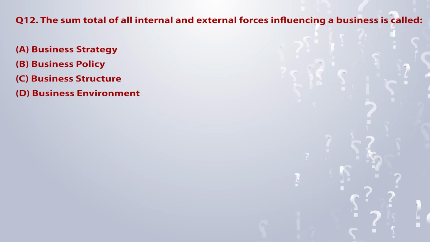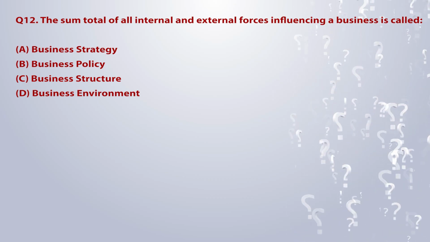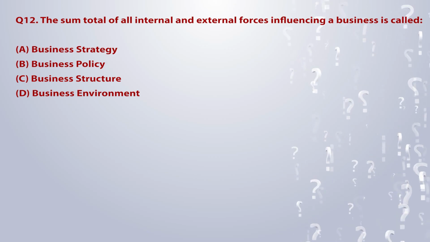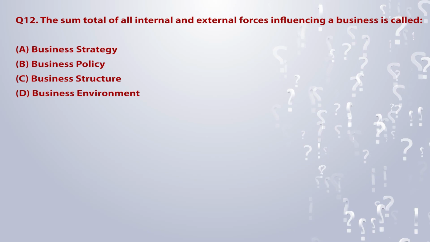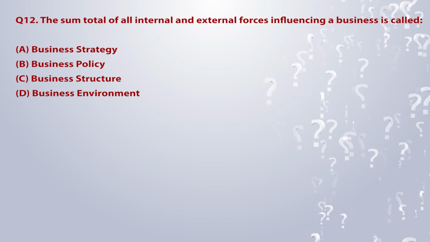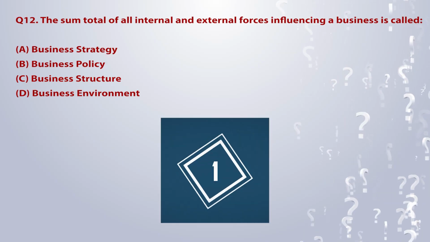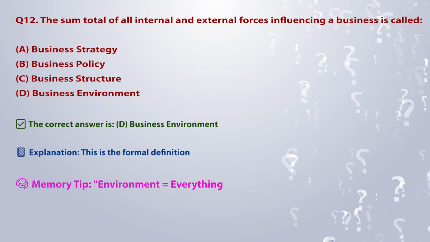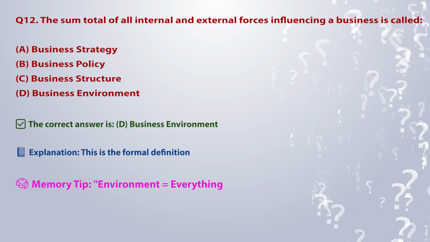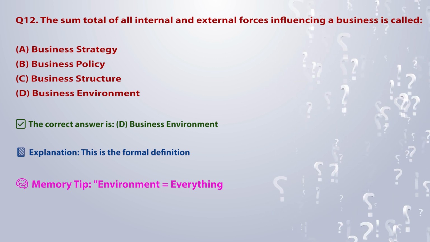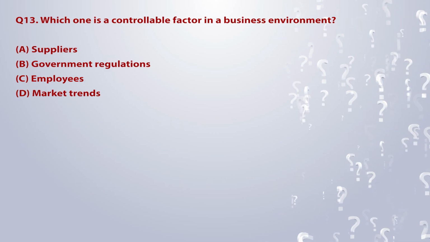Q12. The sum total of all internal and external forces influencing a business is called A. Business strategy. B. Business policy. C. Business structure. D. Business environment. The correct answer is D. Business environment. Explanation: this is the formal definition. Memory tip: environment is equal to everything.